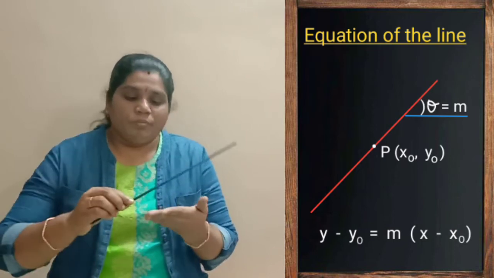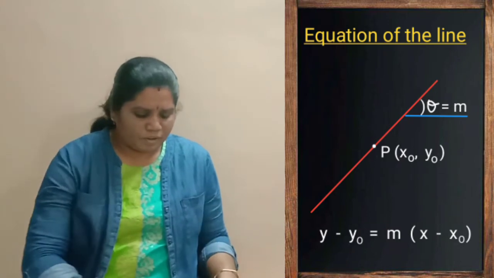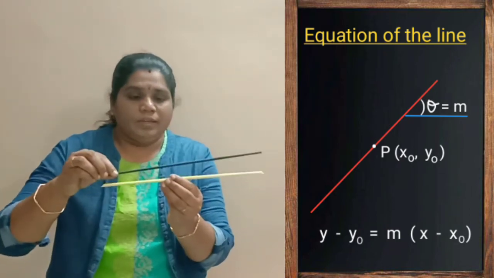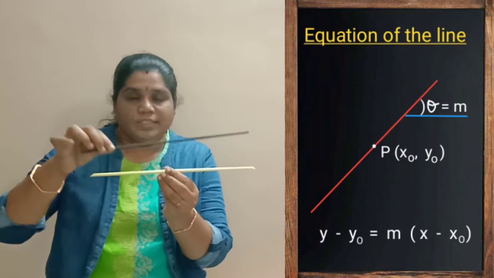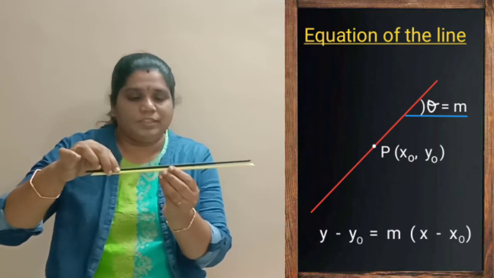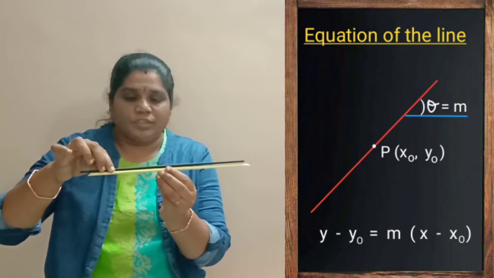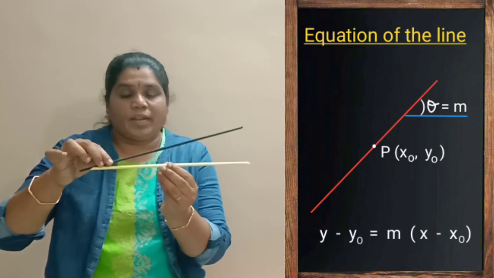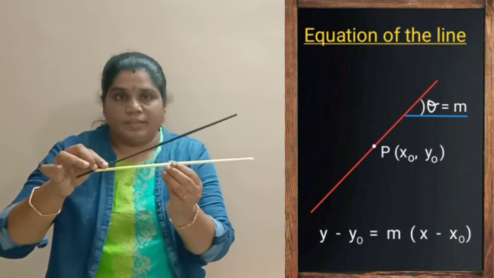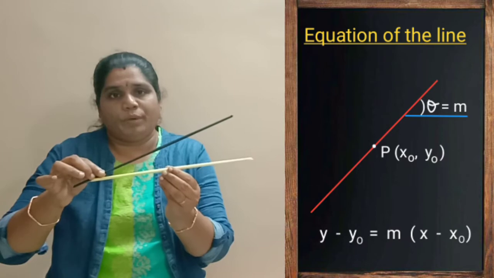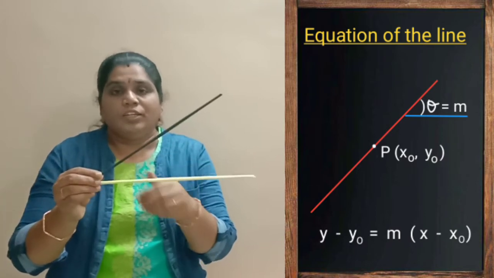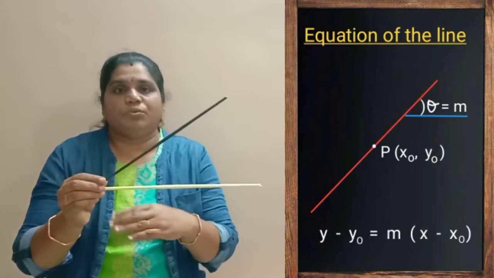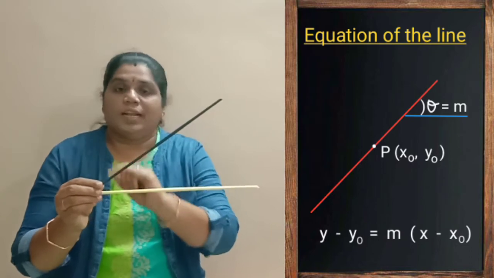Slope means how steep it is. For example, here is a line, it is not tilted, it is horizontal. If I tilt it somewhat like this, it makes an angle, that is, it is a little bit sloping. This angle gives you the slope of this line.